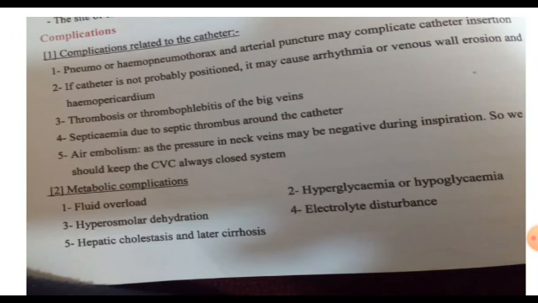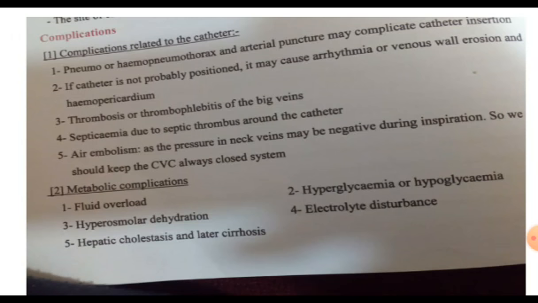So the catheter must be clamped all the time except at the time of giving the TPN. So the catheter is a major source of complications of TPN therapy: pneumothorax, infection at the catheter site, the catheter may reach the heart causing arrhythmia, and lastly air embolism, which is fatal.